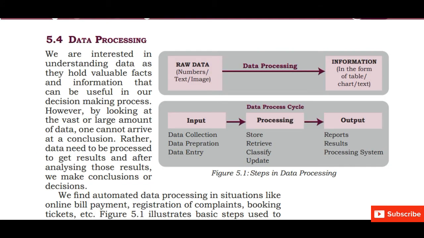Next step is data processing. Data processing means to process the data to obtain useful information. Raw facts or figures are called data, which is not useful. We process the data to convert it into a useful format. So the processed form of data is called information. We collect the input from different sources and then we process the data, and in the output we get the information which is presented in the form of reports or the different results obtained.